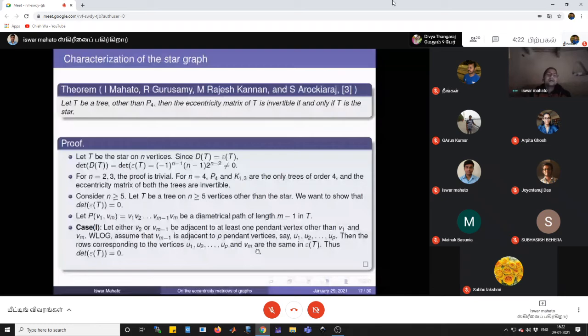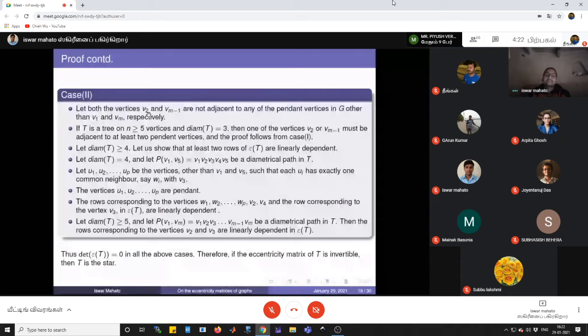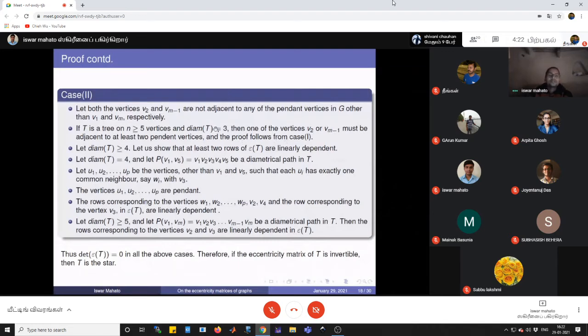If it is not that case, that means both the vertices V2 and V(m-1) are not adjacent to any of the pendant vertices other than V1 and Vm. Then what will be the case? First, we shall discuss the case for diameter 3. If T is a tree on n greater than or equal to 5 vertices and diameter is 3, then obviously one of the vertices V2 and V(m-1) must be adjacent to at least one pendant vertex other than V1 or Vm. So this follows by case 1. No need to consider this case. So we consider diameter greater than or equal to 4.